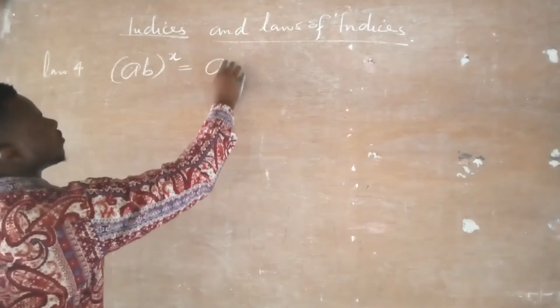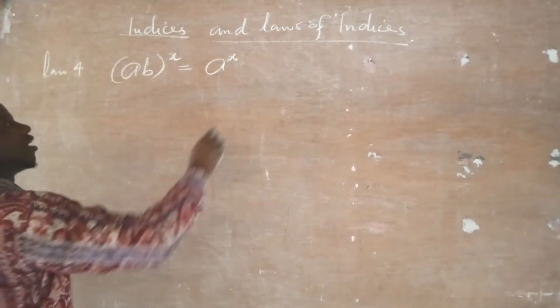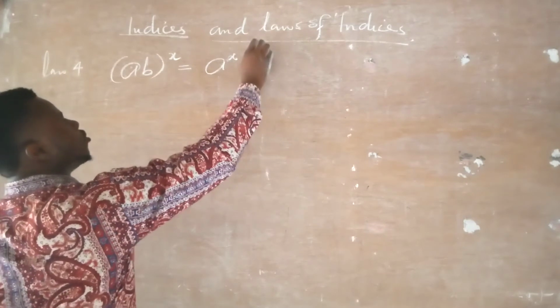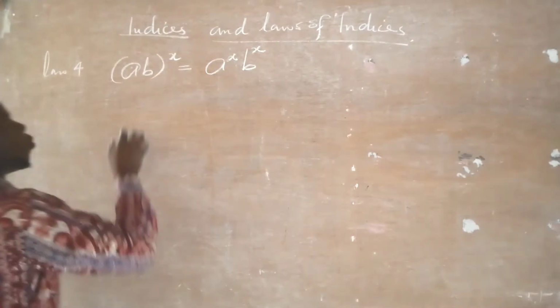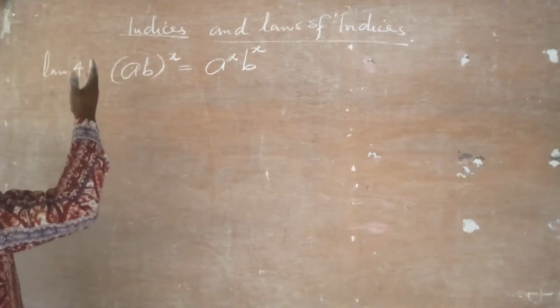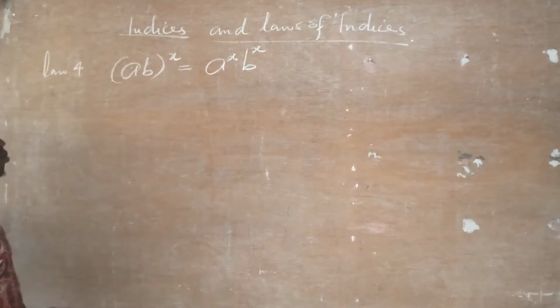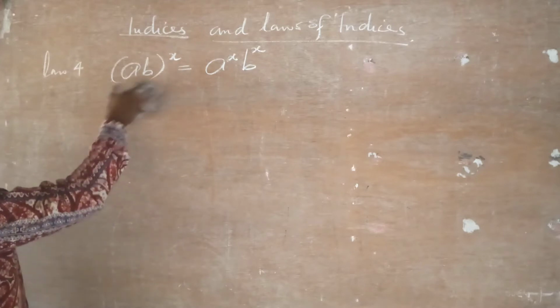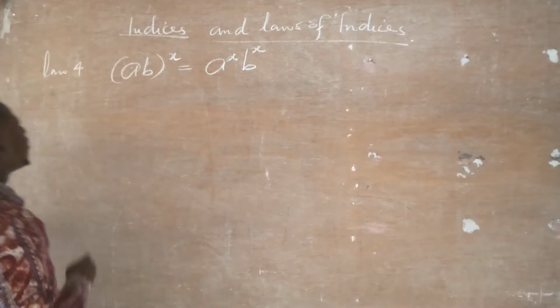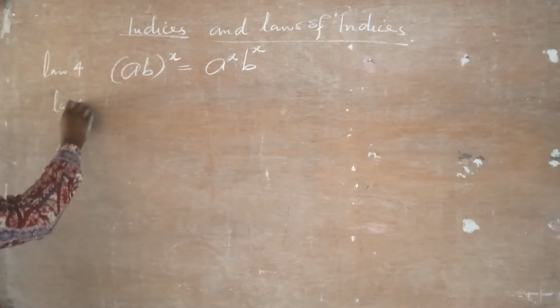So a will have its own power of x, and b will have its own power of x. Whenever we have so many bases, let me say I have a, b, c having a power of x, all the bases will share the power. That is what this law is trying to tell us. Now we have law number 5.